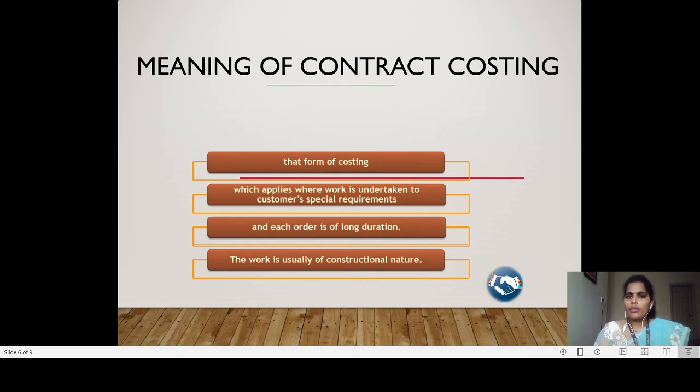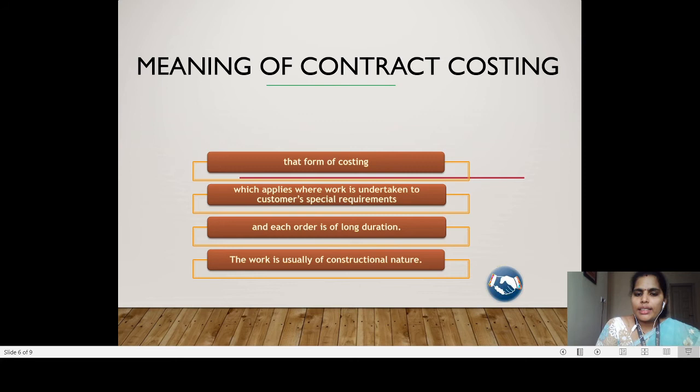Okay, so what will happen? I have to give the preference. So I will tell: I want a 3 BHK house, this is the shape and this is the color I want, and this is the design, whatever you want to do. Correct? So the contractor will construct a house according to my preference. So that is the similarity between job costing and contract costing.